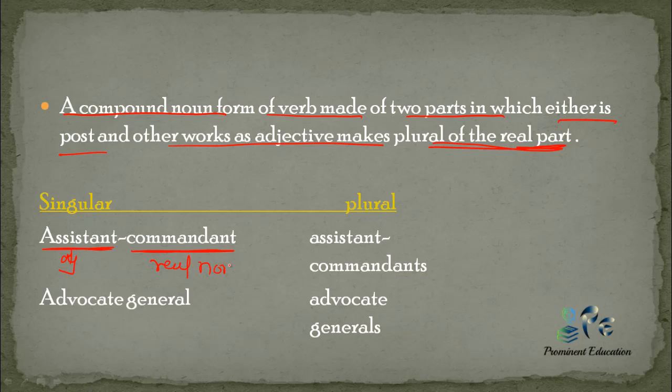So if a word is written assistant commandant, assistant is an adjective and commandant is the real noun. So to make it plural, assistant will remain the same, commandant will change into commandants. The same thing is with the next word, advocate general. Advocate here is again an adjective, general is the noun. So to make it plural, advocate will remain the same, general will become generals.